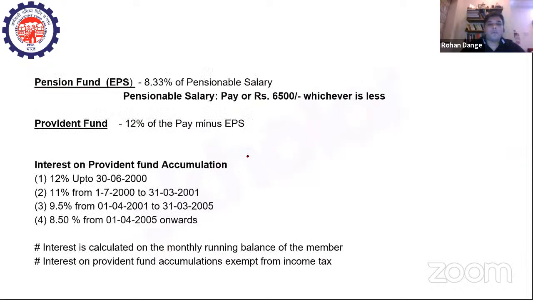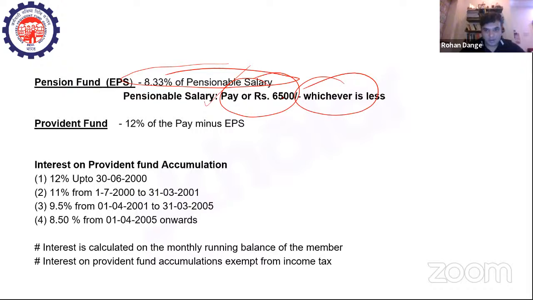Right. Now here I have inserted some more information. When you talk about pension fund, I'm not talking about provident fund. I'm talking about pension fund, which comes under the Employee Pension Scheme, EPS. In that, 8.33% of your pensionable salary is deducted, right? When you talk about pensionable salary, it is the pay or rupees 6,500, whichever is less. That is taken into account, and 8.33% of that is contributed to your EPS, that is the Employee Pension Scheme, right?